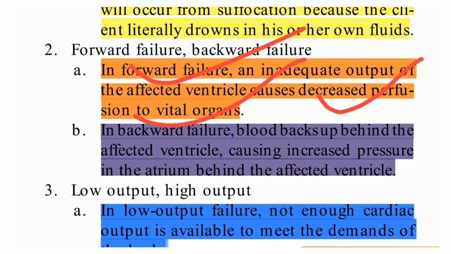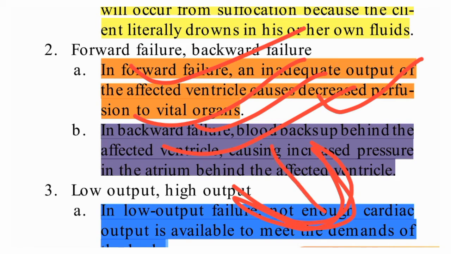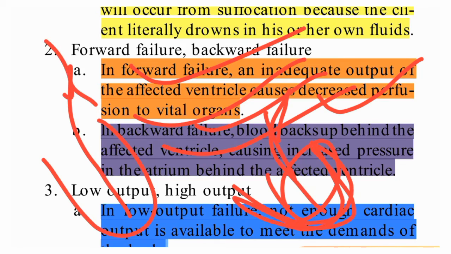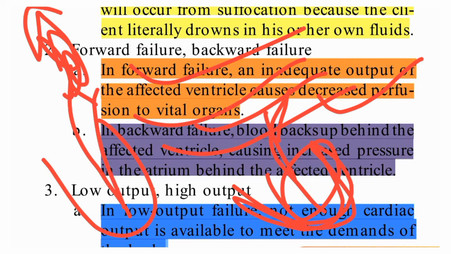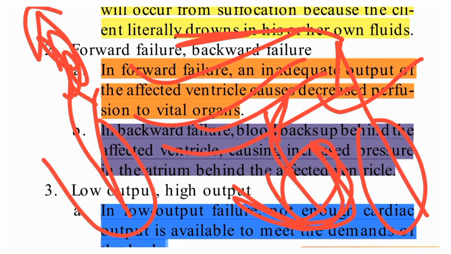And backward failure means blood backs up behind the affected ventricles. When the ventricle is not able to pump the blood, it will fill with blood, then it will go back up through the atria, then pulmonary circulation if it is the left ventricle. If it is the right ventricle, then right atrium, then superior and inferior vena cava, then the peripheral system.